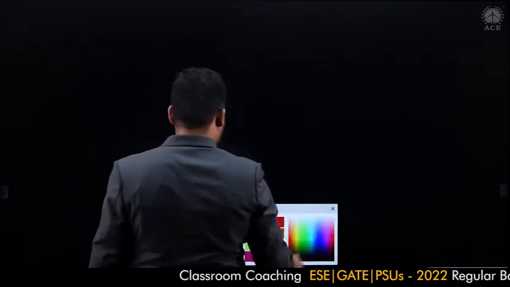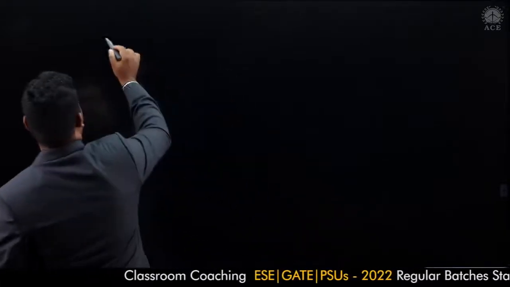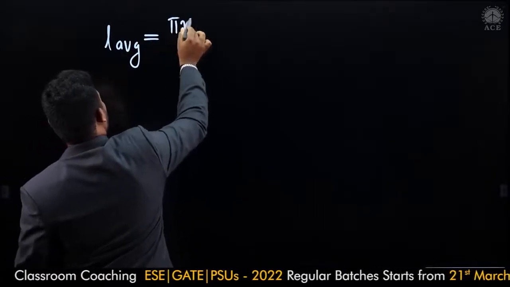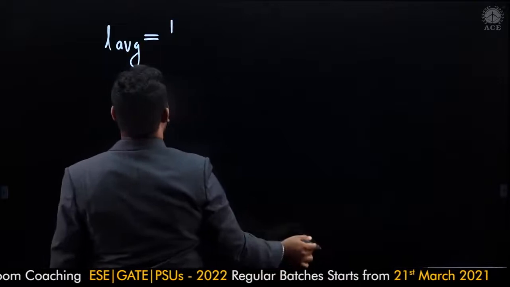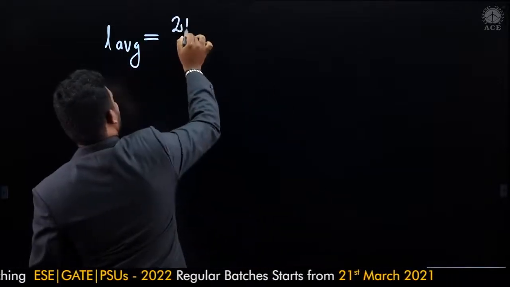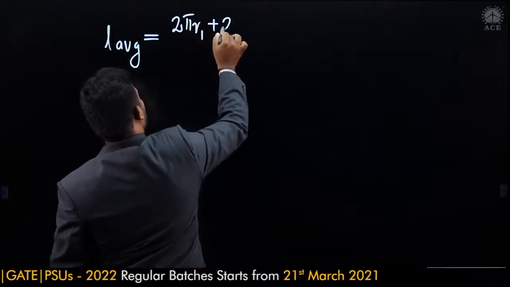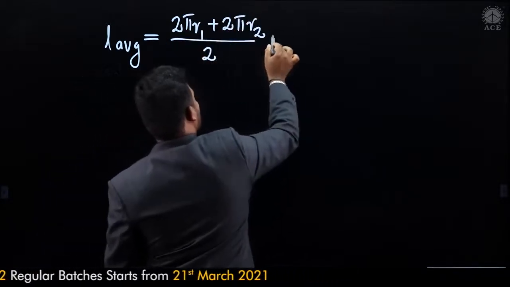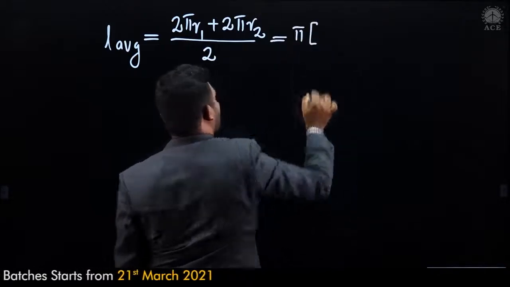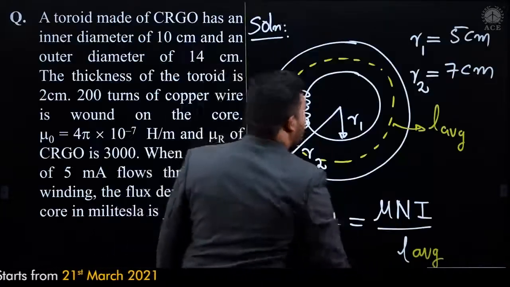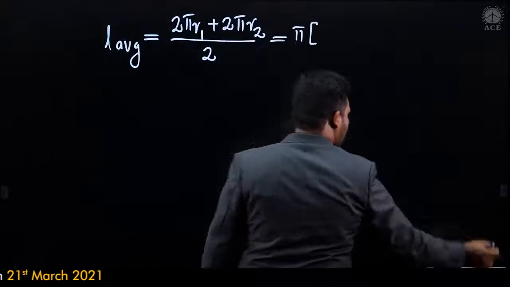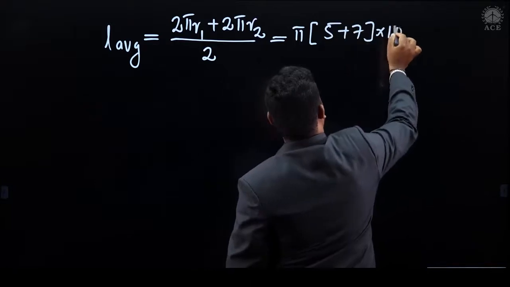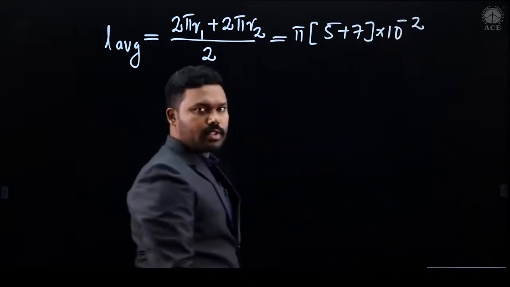Let me turn the page here. So here L average is equal to 2 pi R1 plus 2 pi R2 divided by 2, which is equal to pi into R1 plus R2. Let me go back. What is R1 plus R2? 5 plus 7 centimeters. So here it is 5 plus 7 into 10 to the power of minus 2.